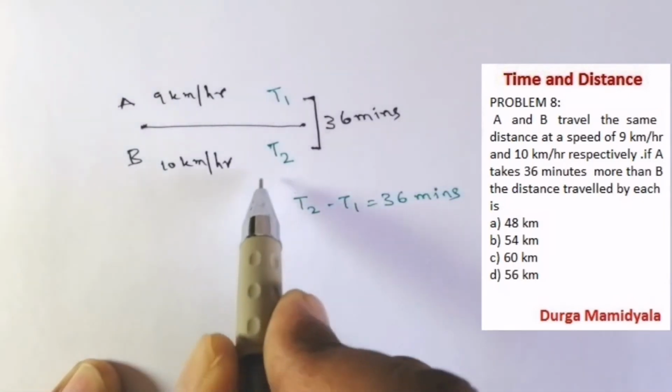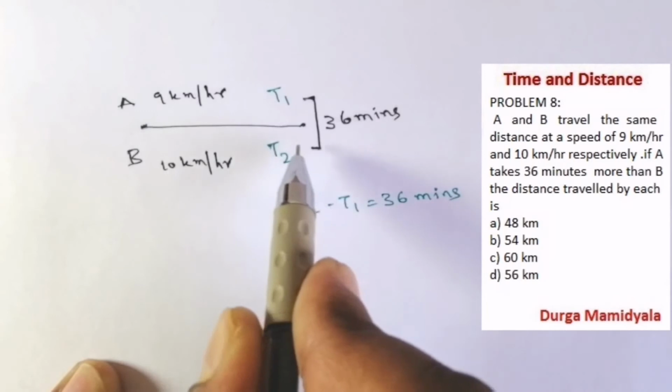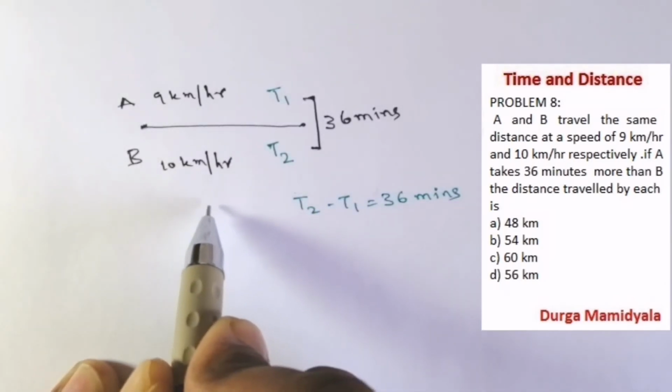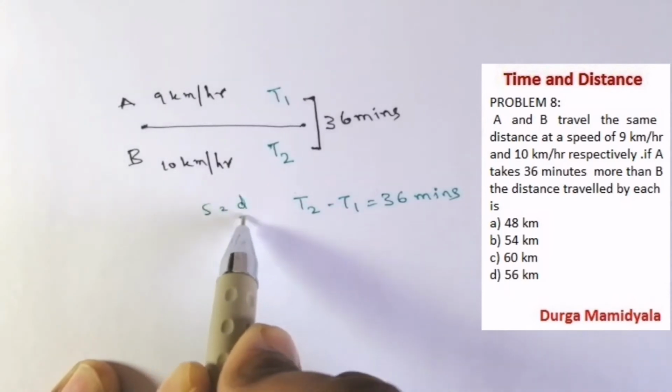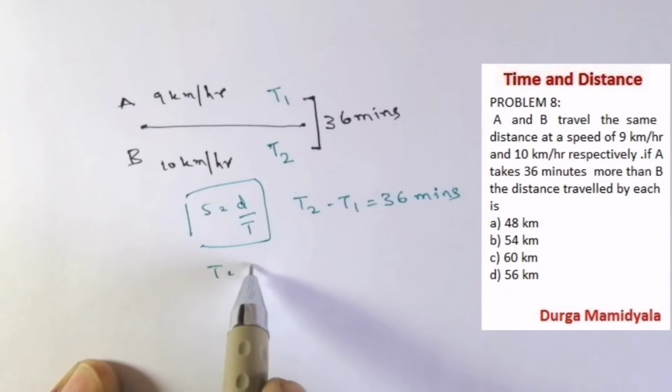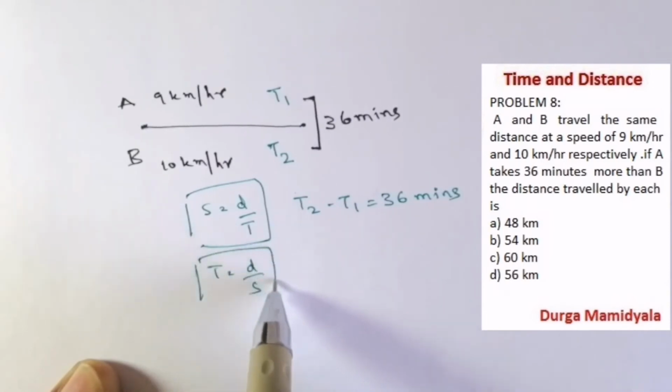Now what is the formula for speed? Speed equals distance by time, so time equals distance by speed. That formula originates from the main formula.